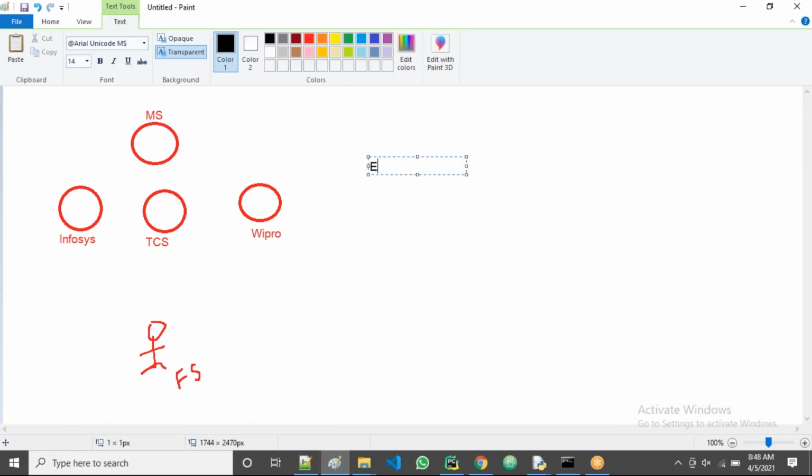Suppose one employee is there. He got the job, or let's take one person. He knows Python, and suppose in the resume he kept Java, .NET also, UI also, like this, guys. He knows all this. For example, I'm saying. And let's take one more person, the second person, he knows only Python. He knows Python very well, guys.